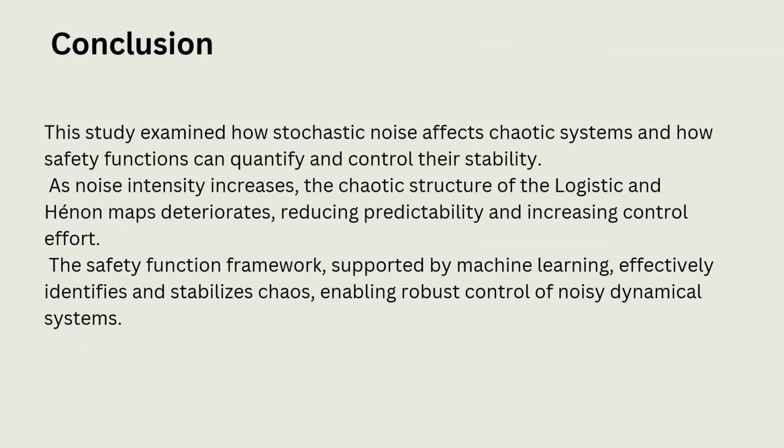In conclusion, the study examined how stochastic noise affects chaotic systems and how safety functions can quantify and control their stability. As noise intensity increases, the chaotic structure of the logistic and Henon maps deteriorates, reducing predictability and increasing control effort. The safety function framework, supported by machine learning, effectively identifies and stabilizes chaos, enabling robust control of noisy dynamical systems.